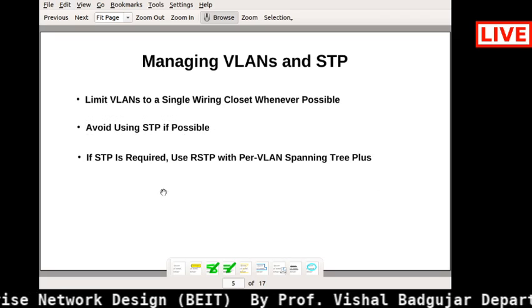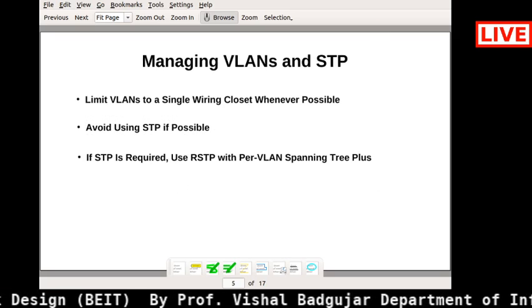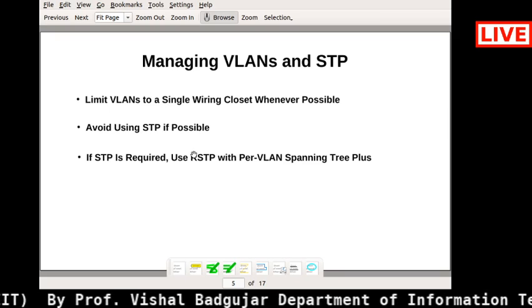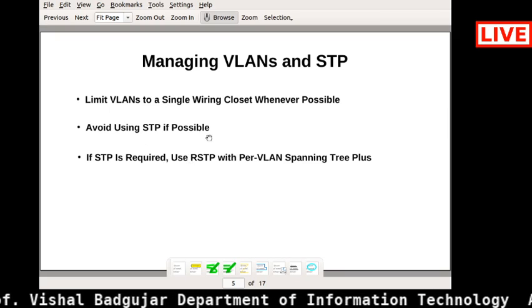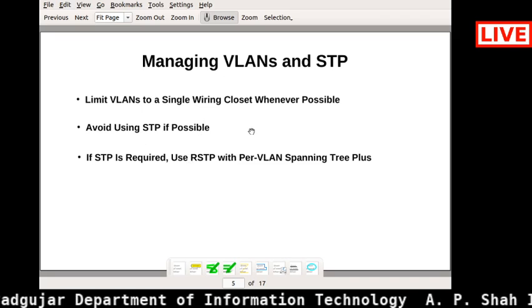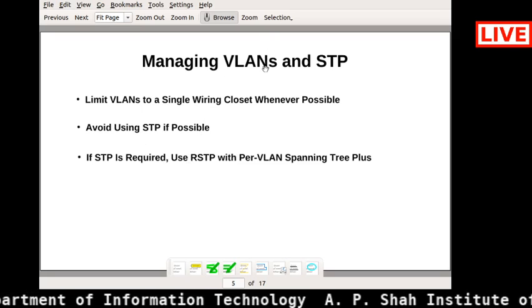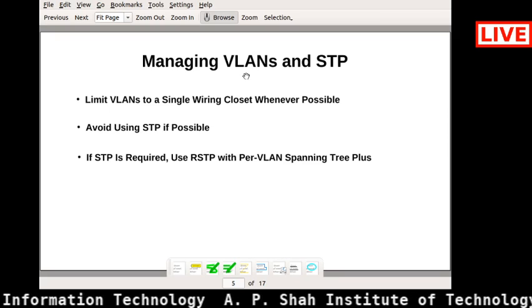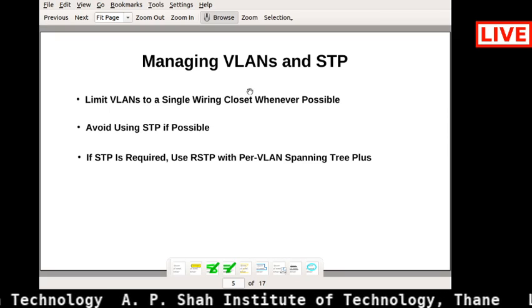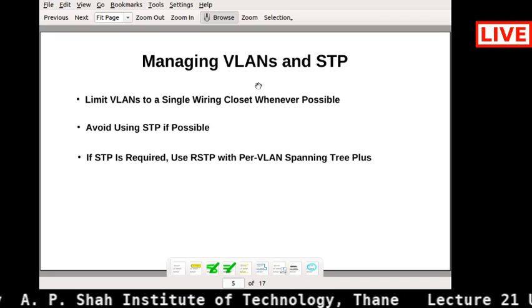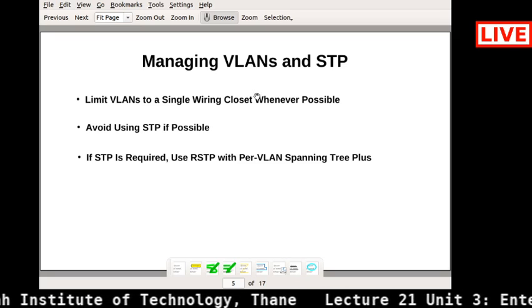Then we will see the next point, that is how we are going to manage our VLAN and STP. For this part I have already explained what VLAN types are, but first we must understand what a VLAN is.